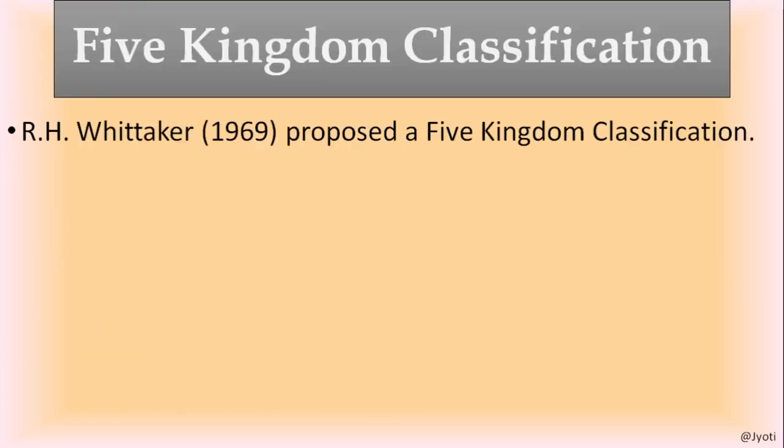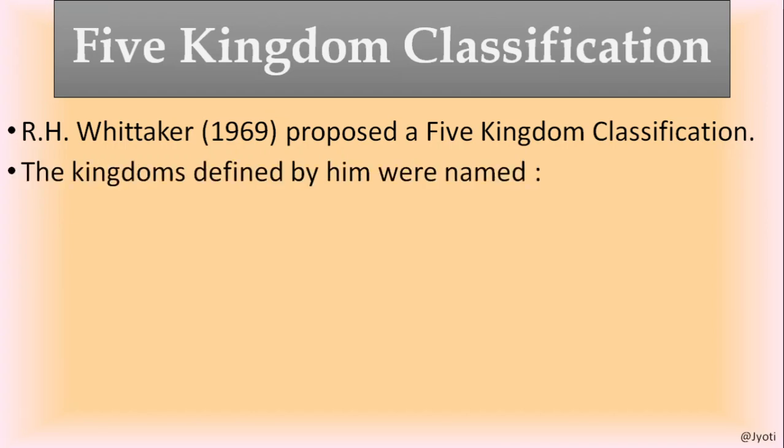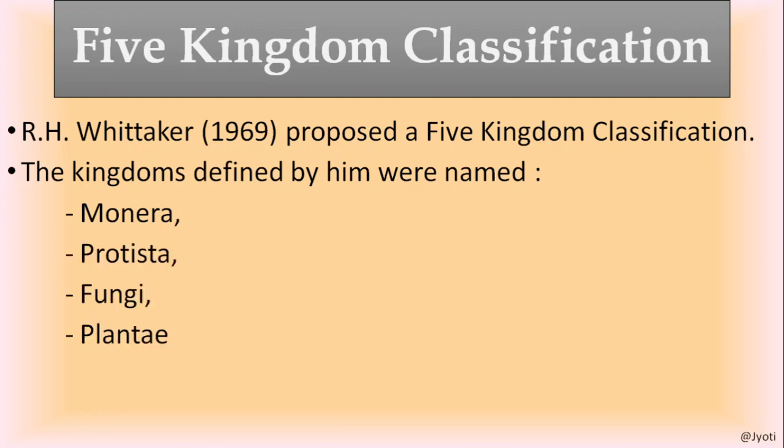Then afterward, a five-kingdom classification was proposed by R. H. Whittaker in 1969. So according to R. H. Whittaker, what were the five kingdoms? The five kingdoms were Monera, Protista, Fungi, Plantae, and Animalia. So these are the five kingdoms according to R. H. Whittaker.